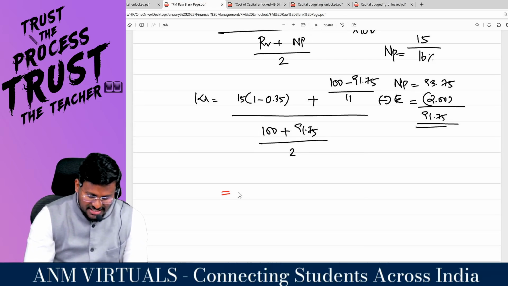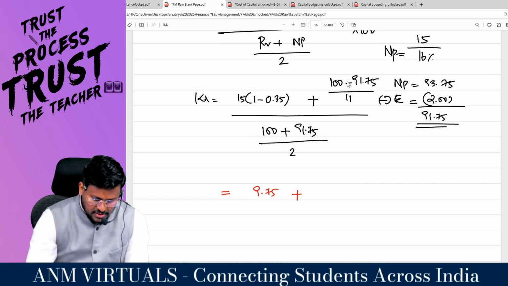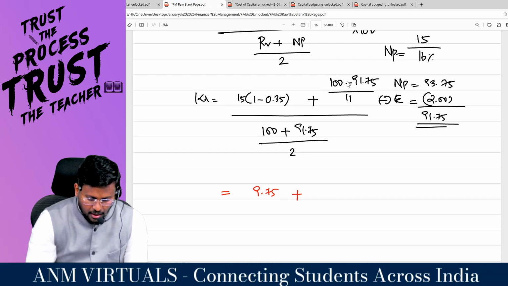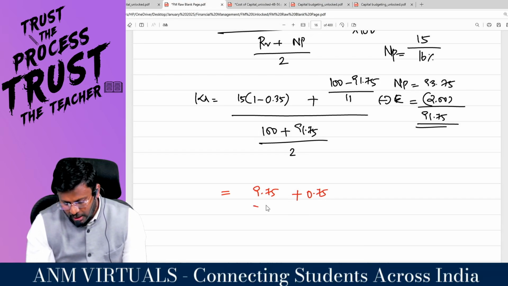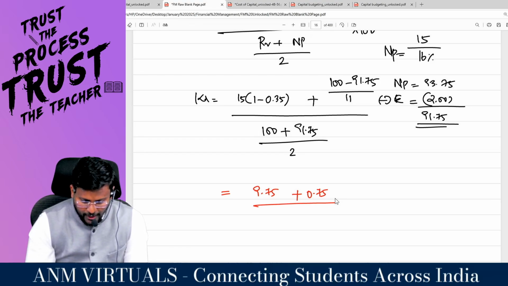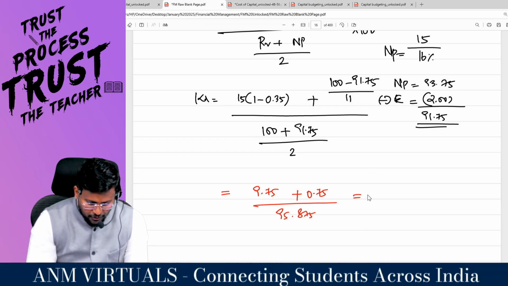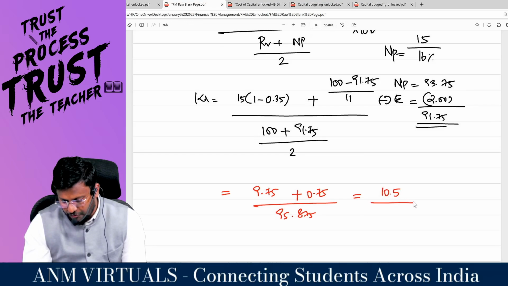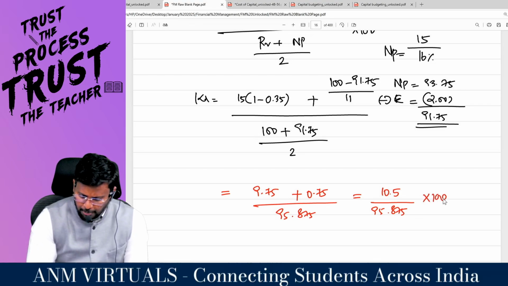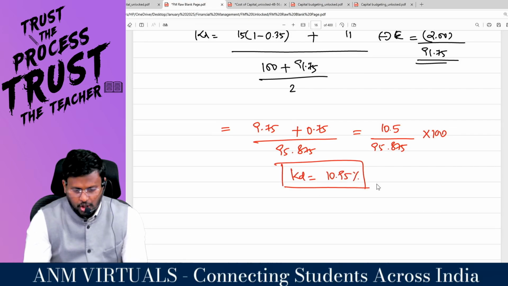So 15 into 65% comes to 9.75. You are having a capital loss: 100 minus 91.75 divided by 11 comes to 0.75, divided by the average liability of 100 plus 91.75, which is 191.75 divided by 2, comes to 95.875. So 9.75 plus 0.75 comes to 10.5 divided by 95.875 into 100, which means Kd is equal to 10.95%, the cost of debt.